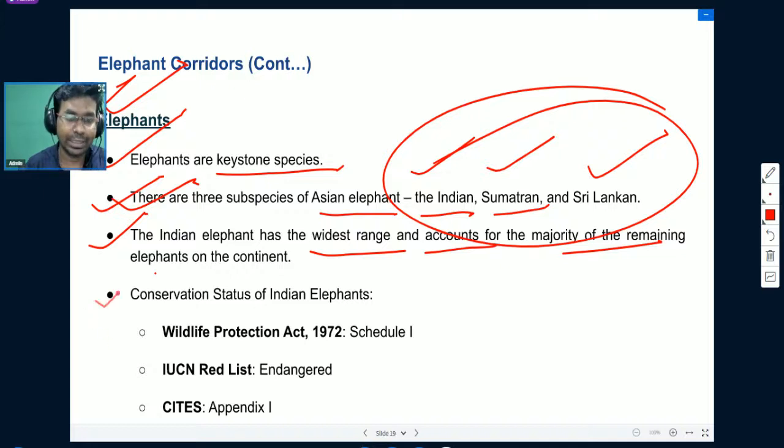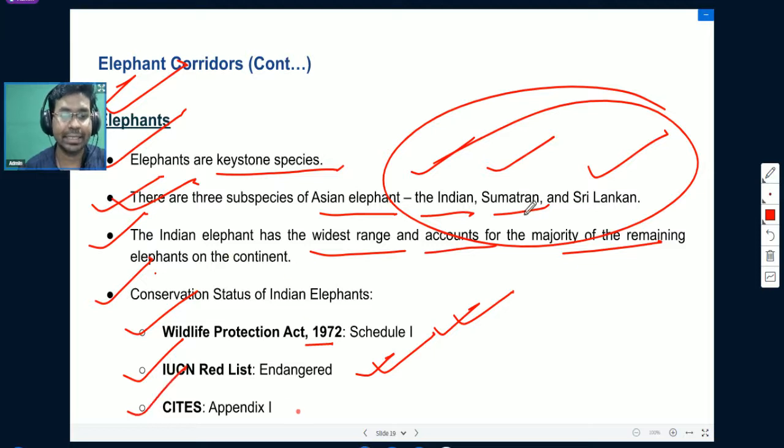Okay. What is the conservation status of Indian elephants? Under the Wildlife Protection Act of 1972, elephants are listed in Schedule 1. Under the IUCN Red List, they are listed as an endangered species. Under CITES, they are listed in Appendix 1.